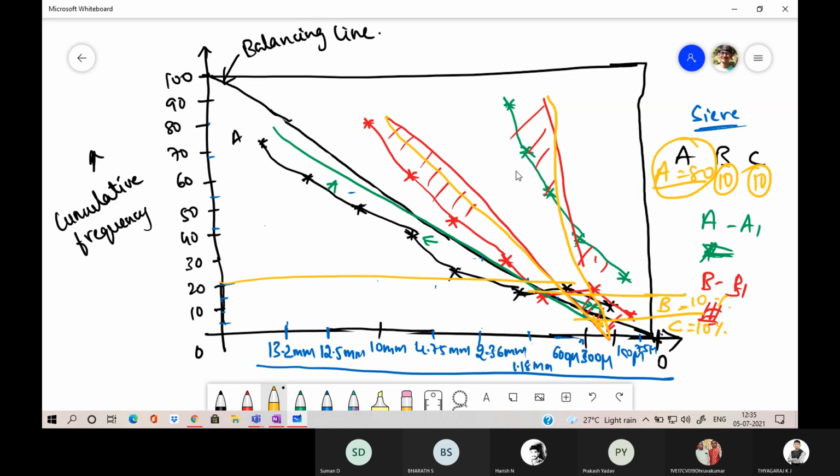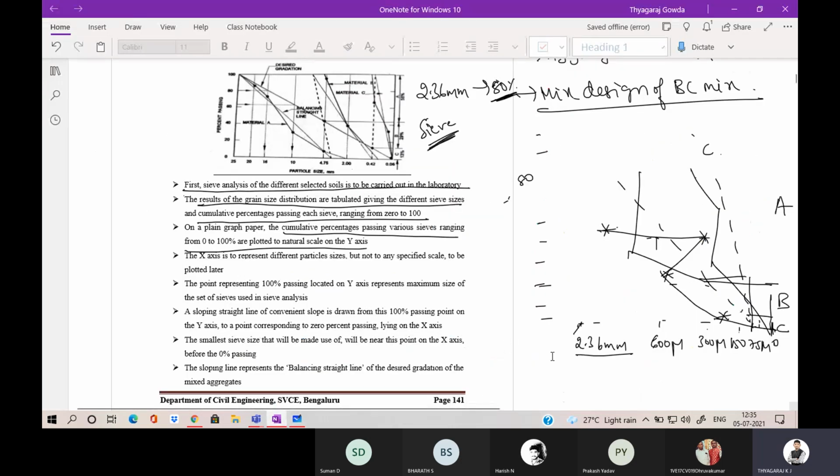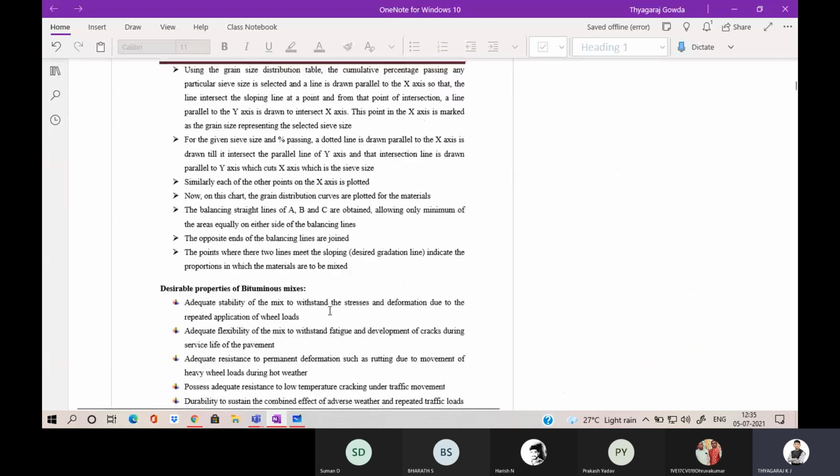Yes, sir. Okay. So from this we are going to calculate the quantity of A material, B material, and C material. The same thing has been explained here. Now the balancing straight lines A, B, C are obtained. Both ends of the balancing lines are joined. I told you, the balancing ends are joined. If you draw a balancing line for the A portion, this is the AA balancing line.